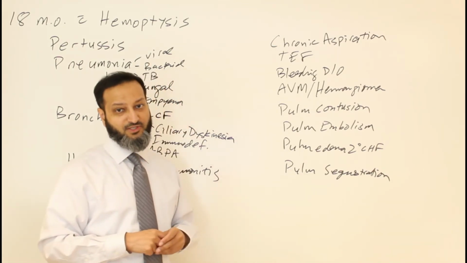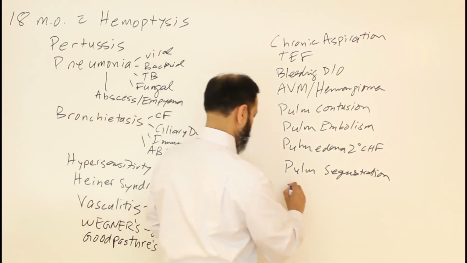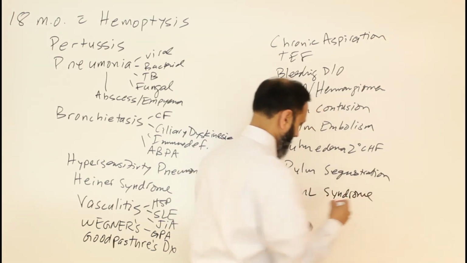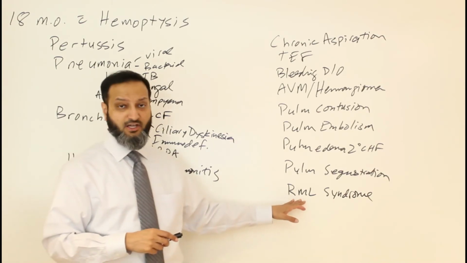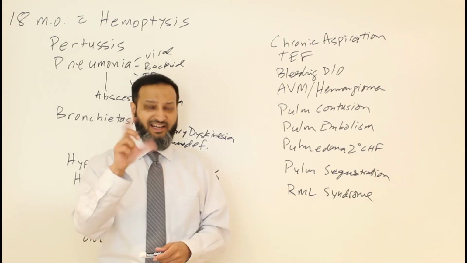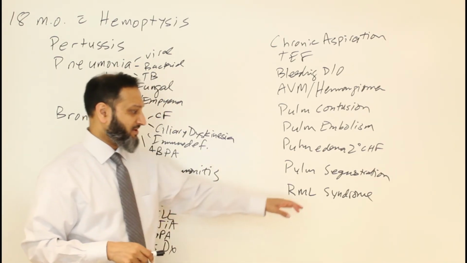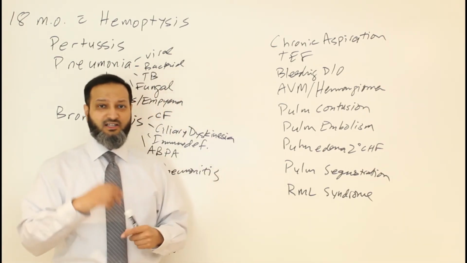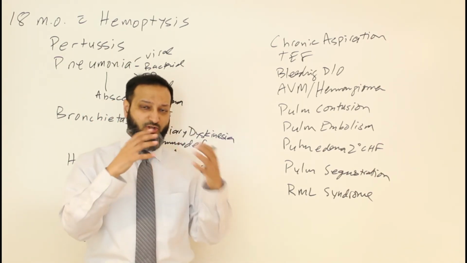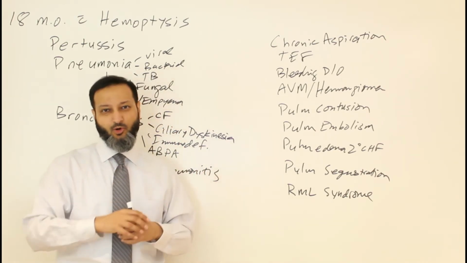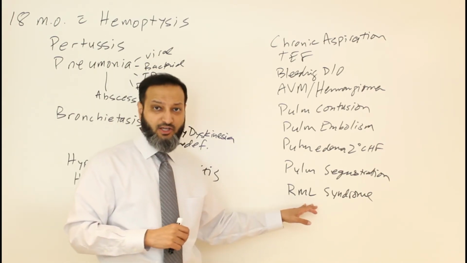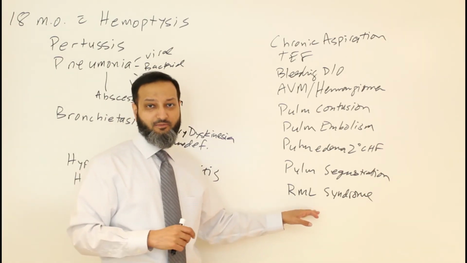Then the last entity I want to mention is right middle lobe syndrome. Right middle lobe syndrome is a chronic and recurrent infection of the right middle lobe. It's due to some sort of anatomical defect of the bronchus going to the right middle lobe. Because the bronchus is either narrowed or strictured, or the angle is a little bit abnormal, or something causes that bronchus to be abnormal anatomically, that causes mucus plugging and atelectasis chronically of the right middle lobe.